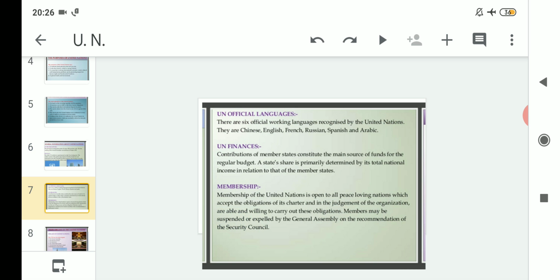Like, it might be that the country is not a peace-loving nation and is indulged in some kind of war. Number two, it is not following the obligations of the UN Charter, or it is not willing to carry out these obligations.